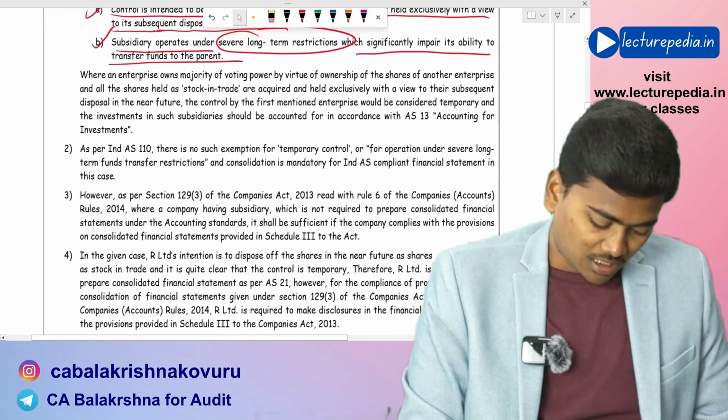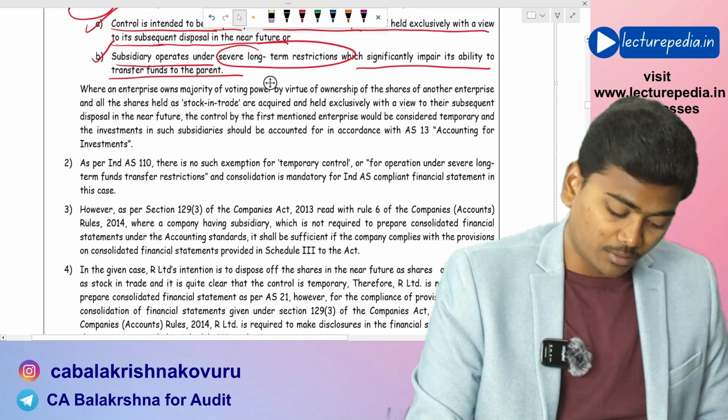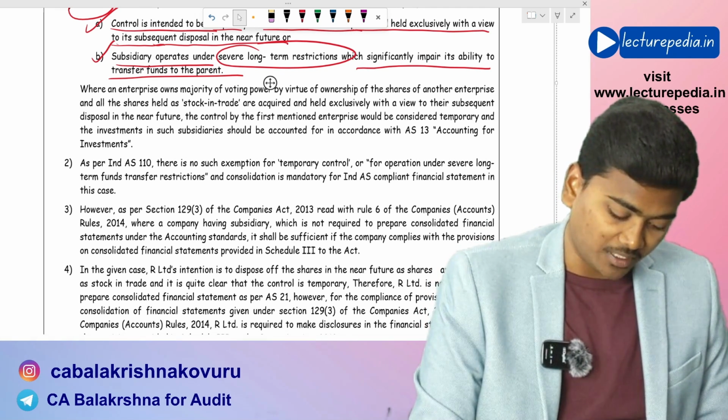the same conclusion you can find here. See, here you need to remember, let me clarify.